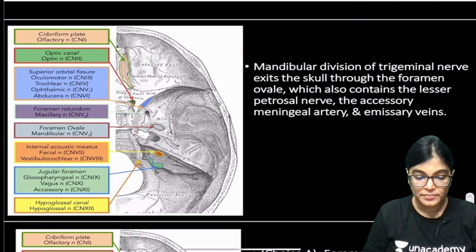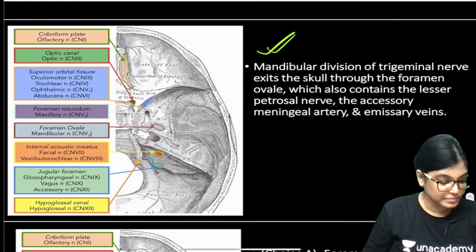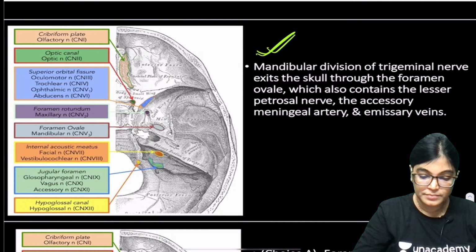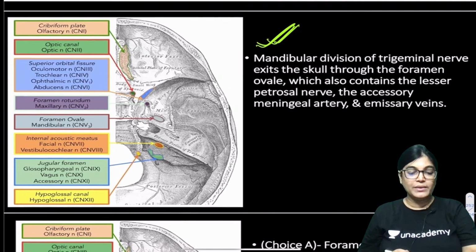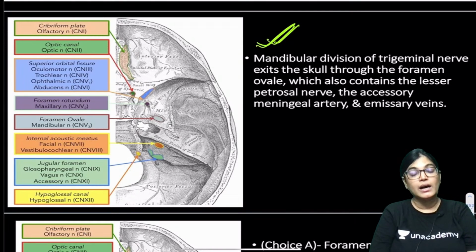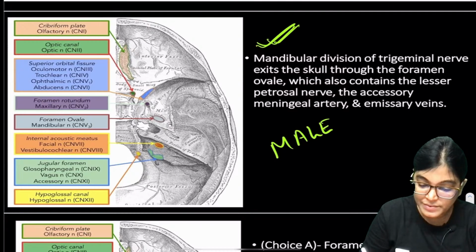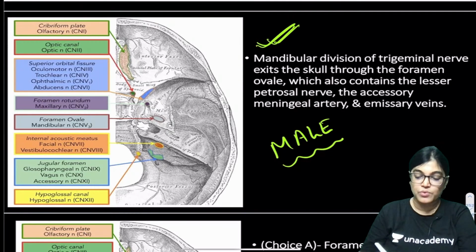That is the mandibular division of the trigeminal nerve, which exits through the foramen ovale.